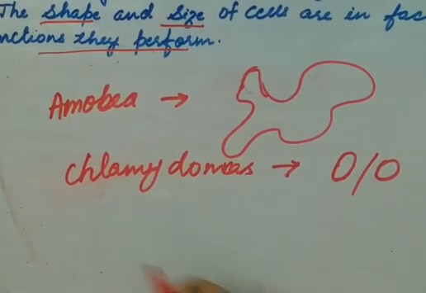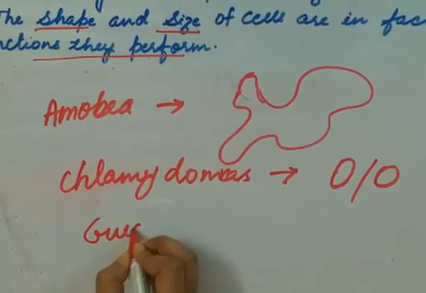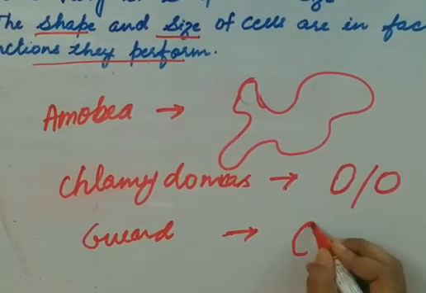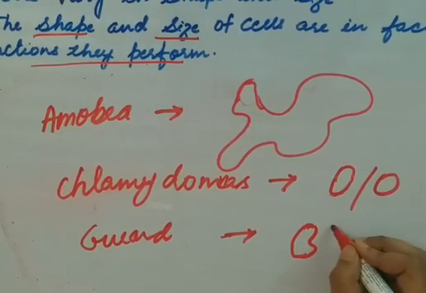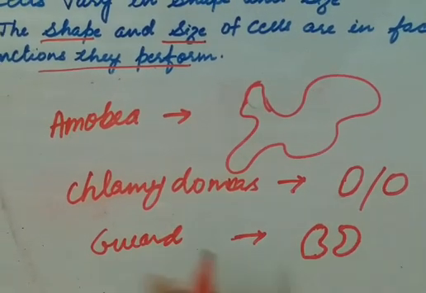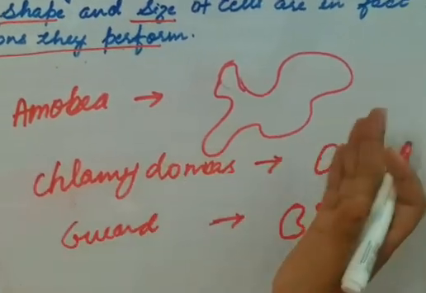Whereas these guard cells of the stomata have a kidney shape like this. So the shape varies more than the size.